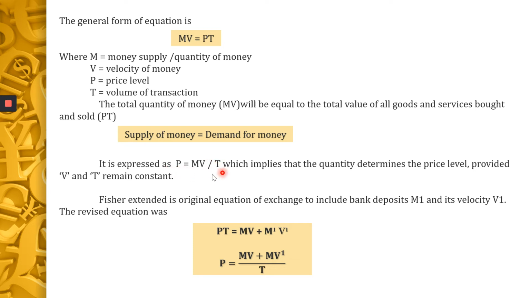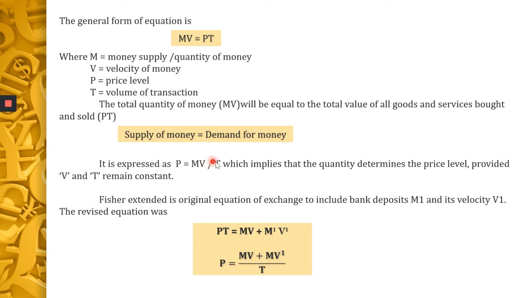Just look at this equation. P is equal to MV by T. Monetarists say that this V and this T are fixed. That means there is no change in V and T. This is done by taking the data over a period of time. Over a period of time, they have found out that V and T are fixed. So it is not V and T which determine the price level. It is only M which determines the price level.